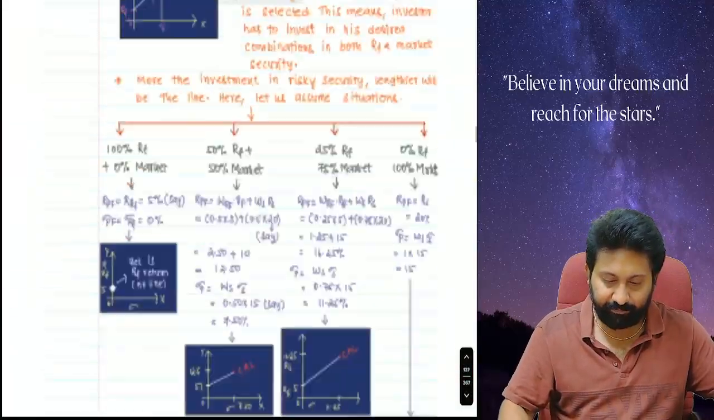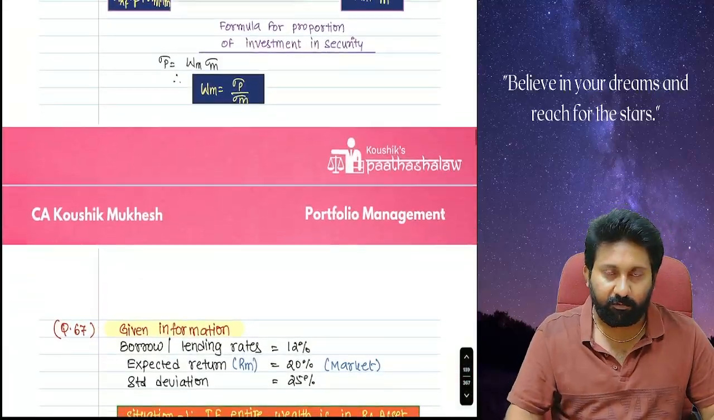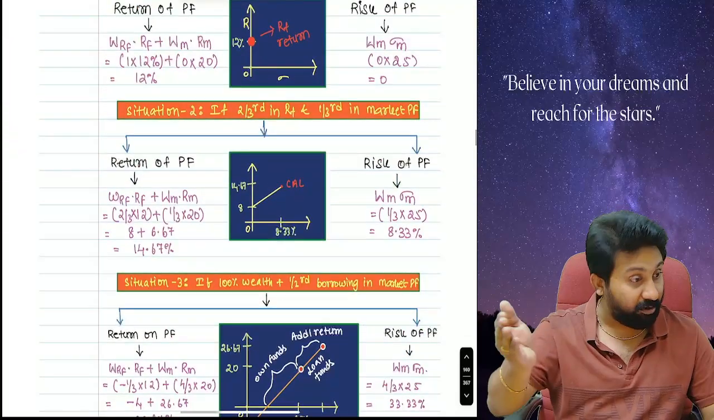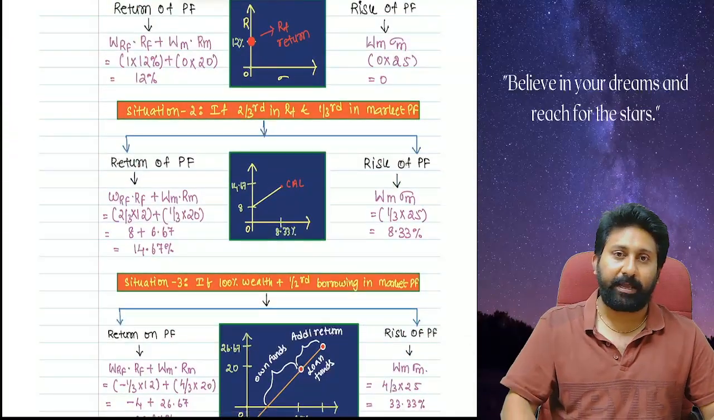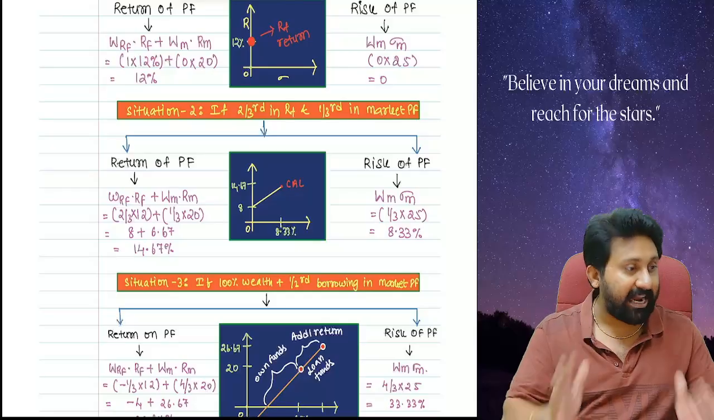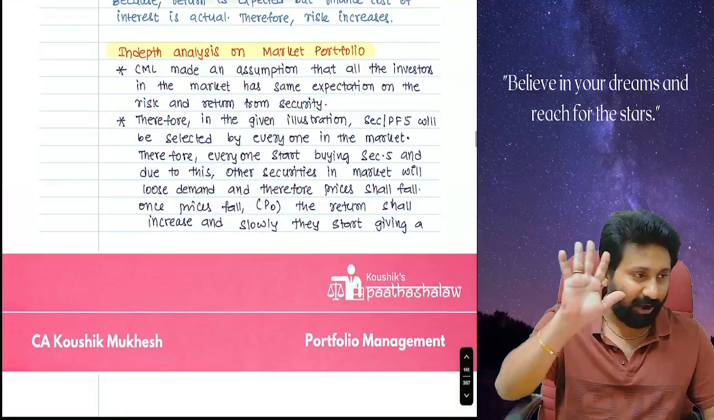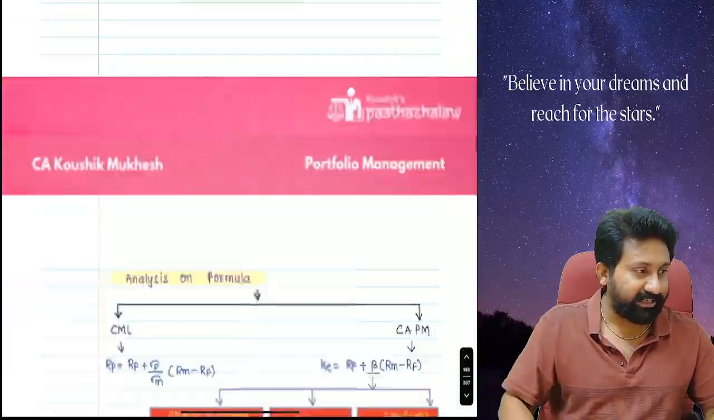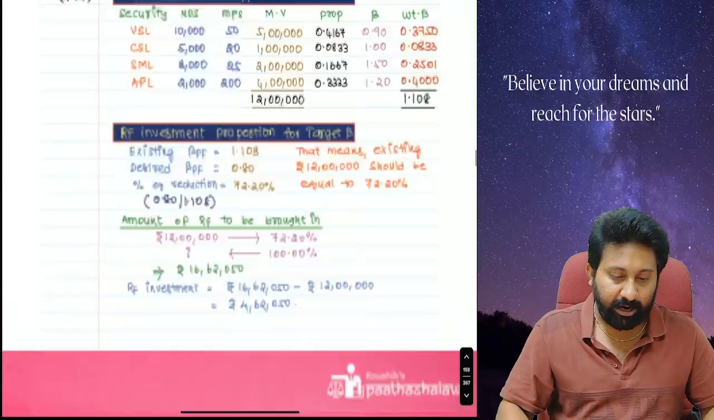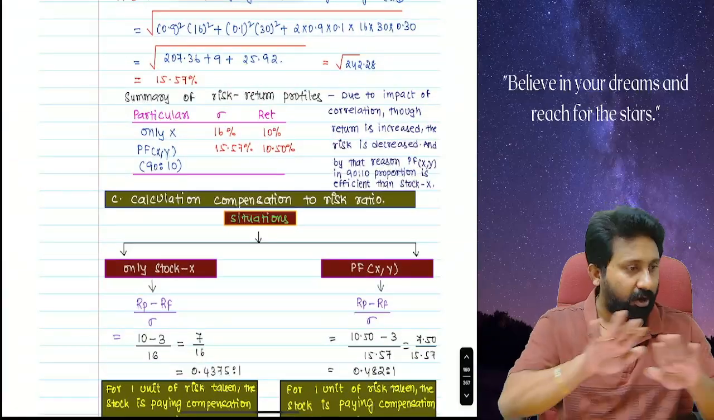Like this, two books will come. One book will contain 400 pages. Another book will again contain another 400 pages. It's 800 pages of handwritten notes. I only have written all these. So it's 800 pages of notes, completely covering all your concepts.